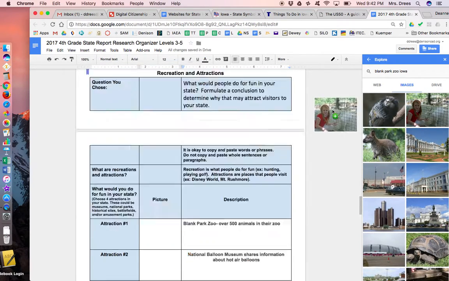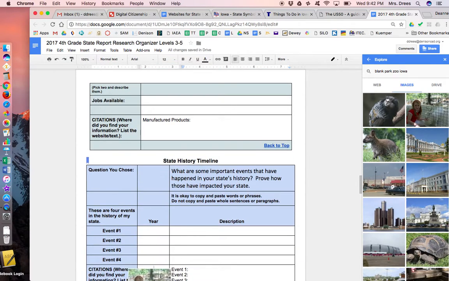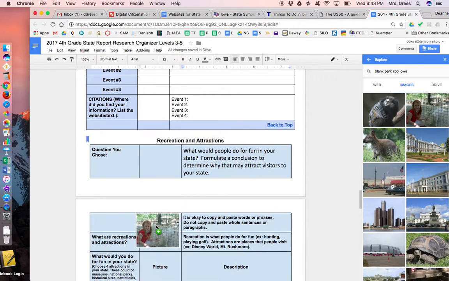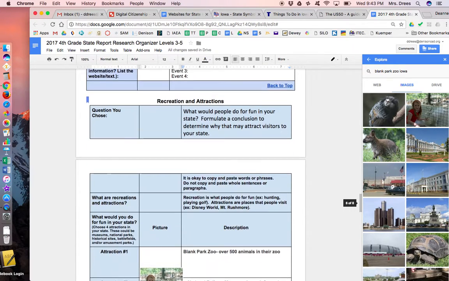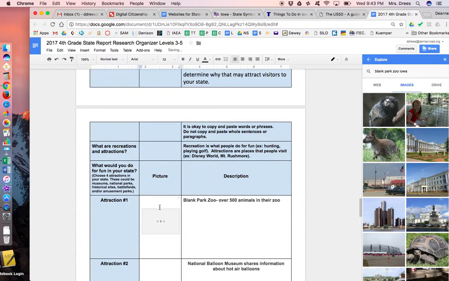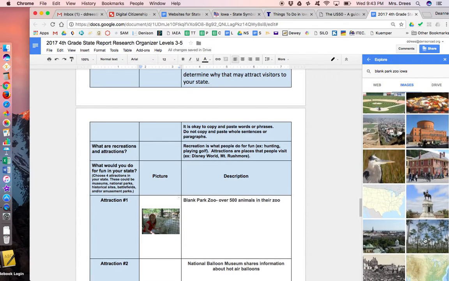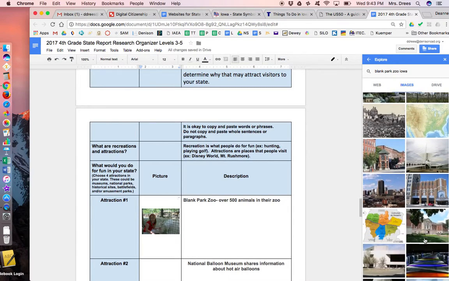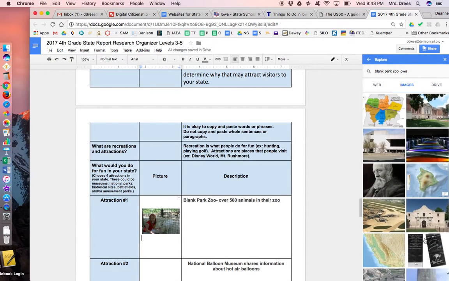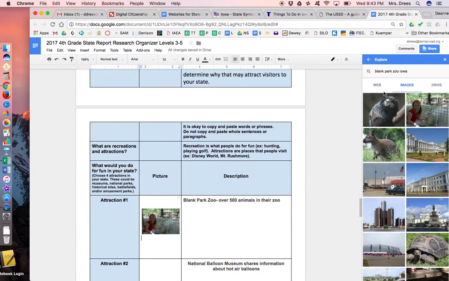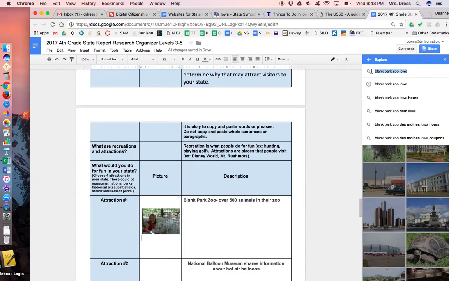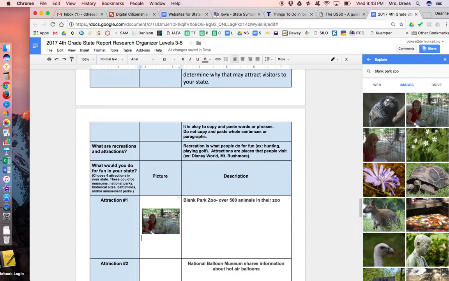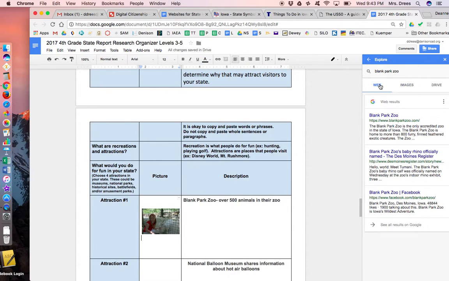All right, I'm just going to pick this one and hope that that's really the one from Blank Park Zoo. You can scroll down. These may or may not be, well, obviously, some of them are definitely not from Blank Park Zoo. So you have to be careful when you use this. Just because you search for it doesn't mean that that's a picture of that. I might be better off just to go to the Blank Park Zoo website